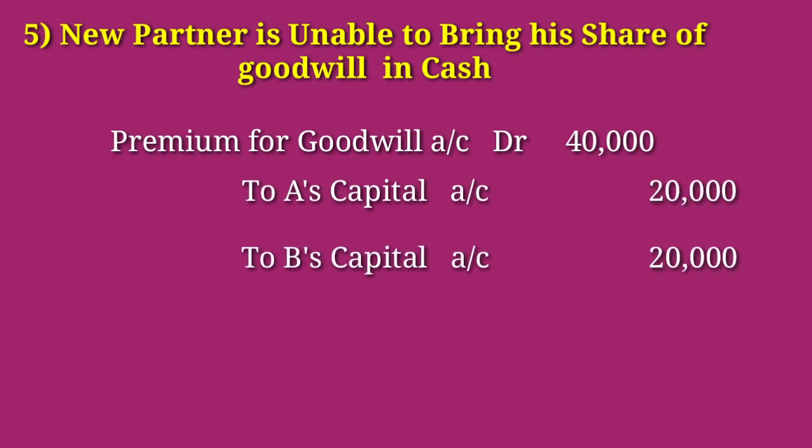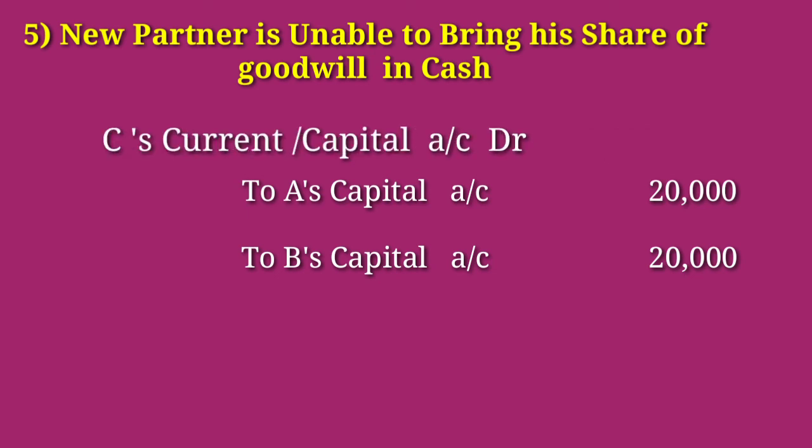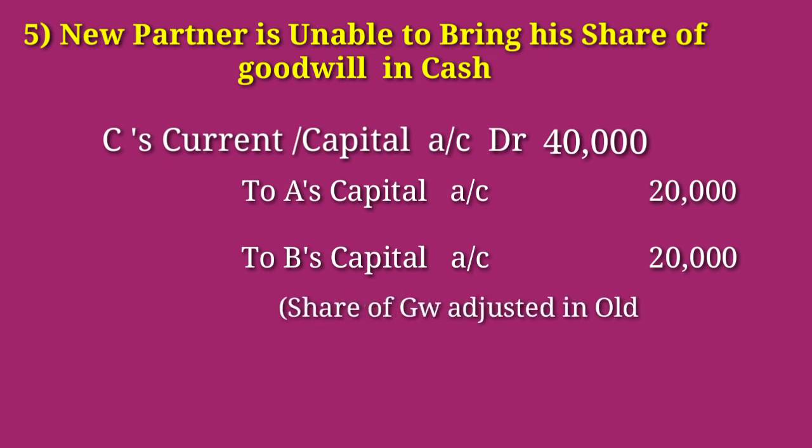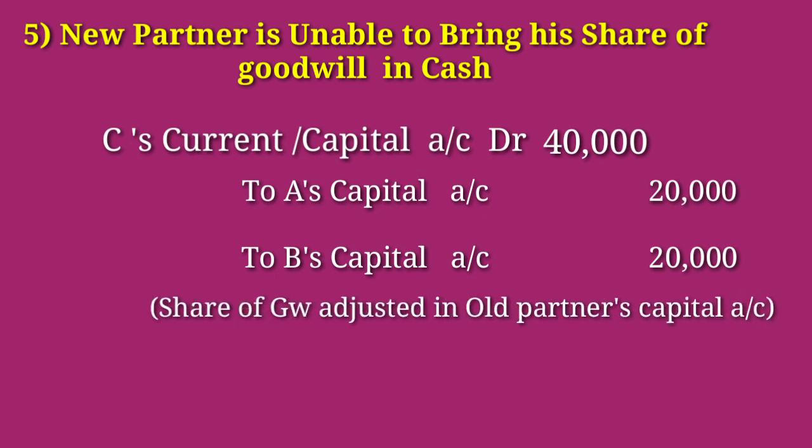But here premium for goodwill is not there. So what will we do? We will debit the new partner's capital account or new partner's current account in place of premium for goodwill account. The rest is the same. So the journal entry is new partner's capital account debtor 40,000 to A's capital account 20,000 to B's capital account 20,000. The narration is being share of goodwill adjusted in all the partners' capital account.